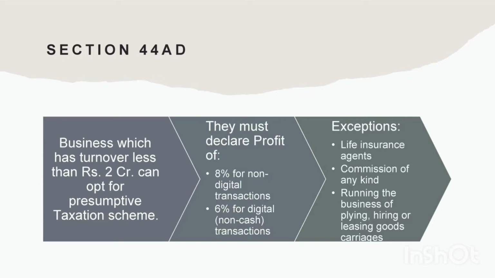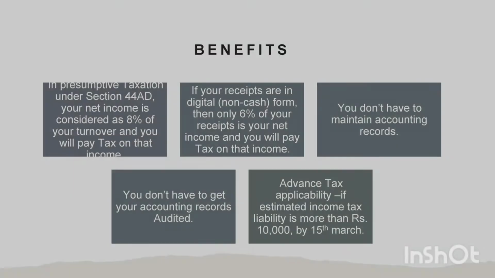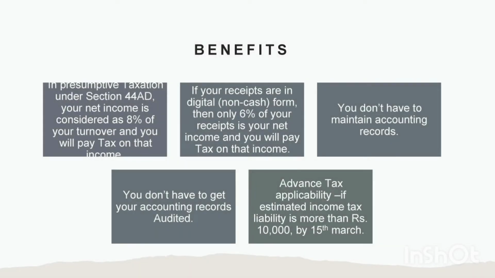Now that we know about the presumptive scheme, let's see some benefits of presumptive taxation. In presumptive taxation, your net income is considered as 8 or 6% of your turnover based on your mode of transaction, and you will pay tax on that income accordingly. You don't have to maintain accounting records or get audited. You have to pay advance tax, yes.